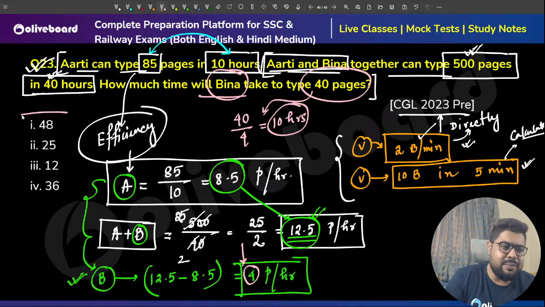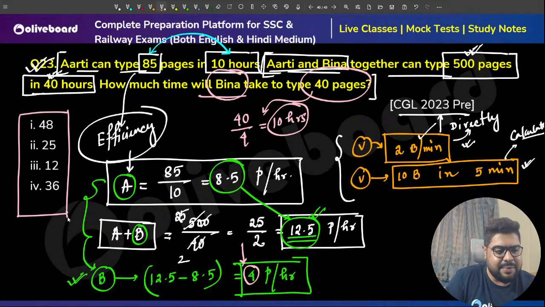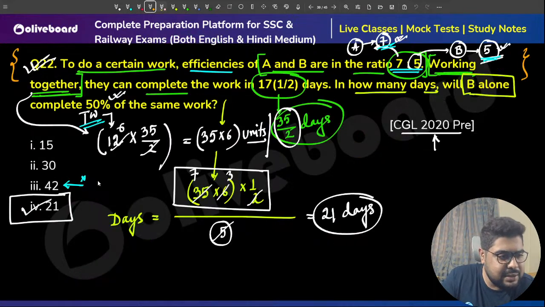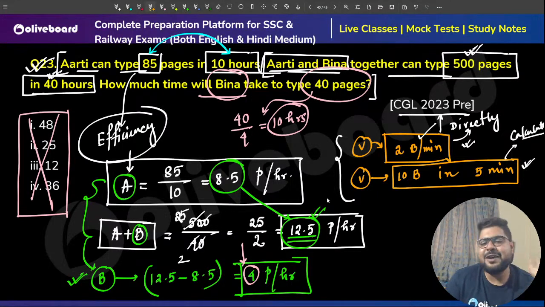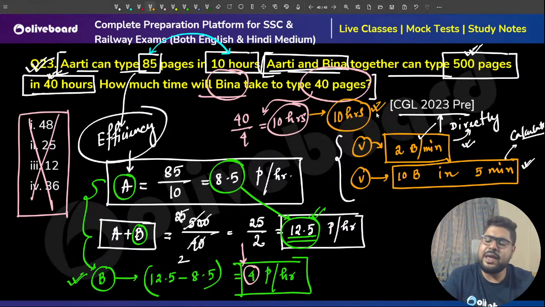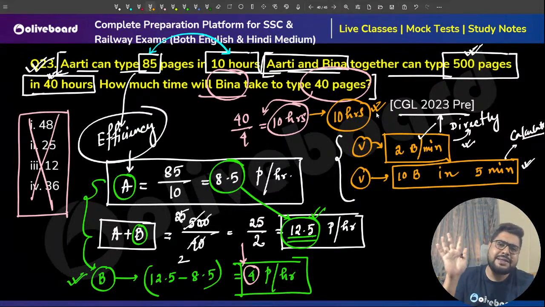I guess something is different. Some mistake in the last question. I thought maybe the options were carried forward from the last question. No, the options are not correct there. The typist may have made some error in the typing. So the answer is 10 hours. 4 pages an hour, 40 pages, so that will be 10 hours.